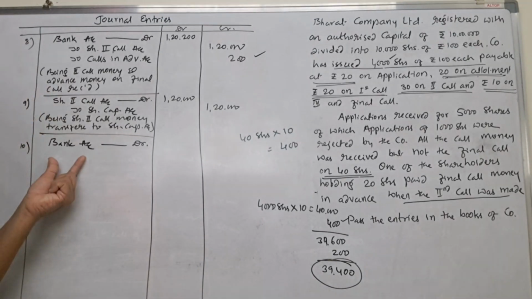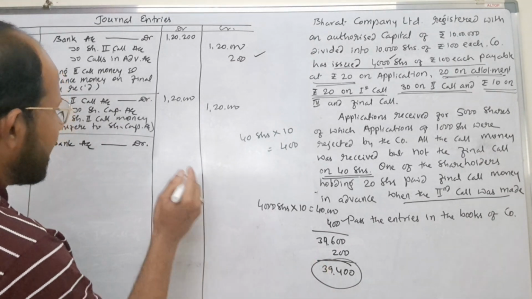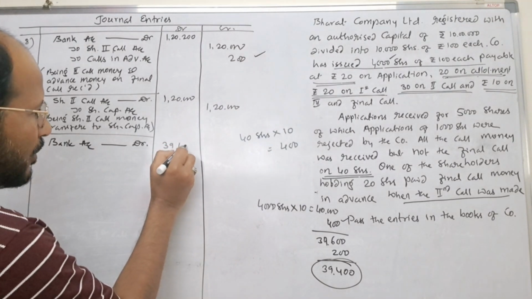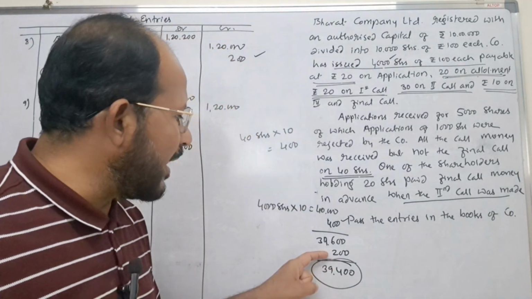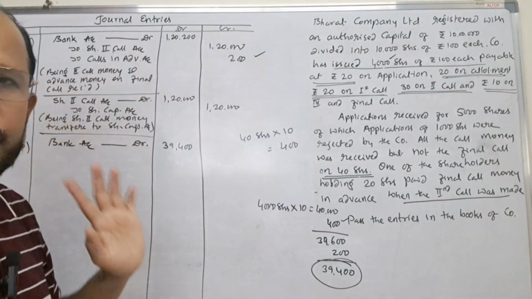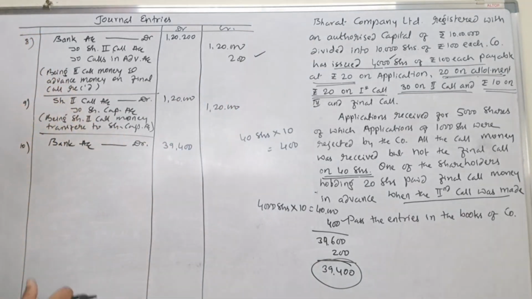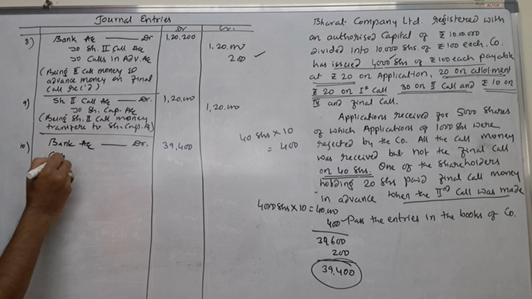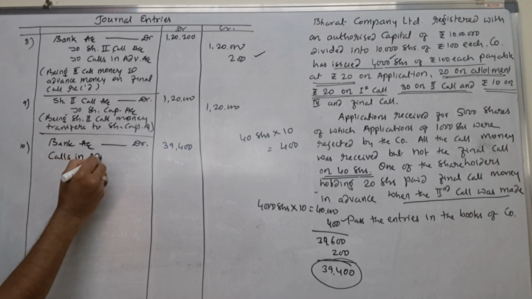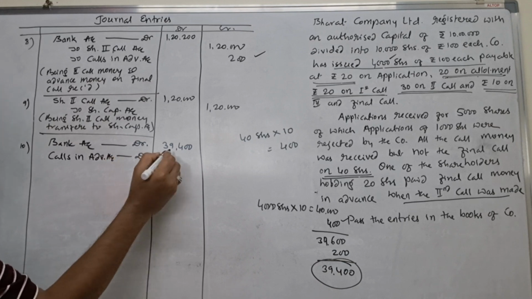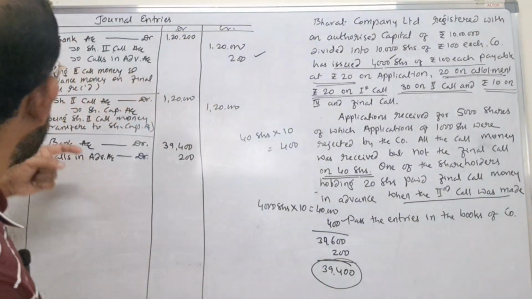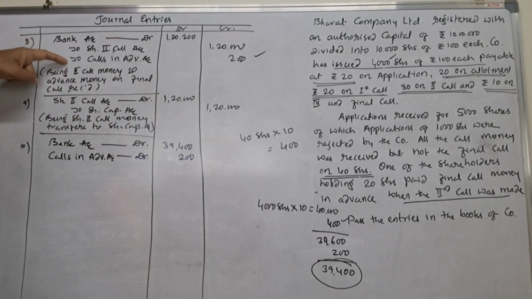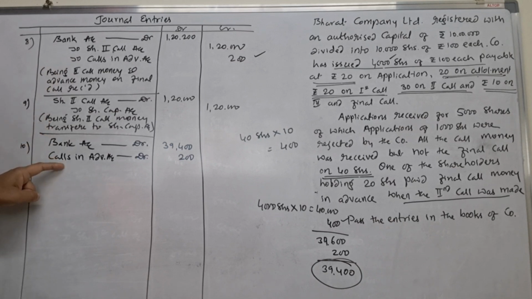Okay, fine. Now, bank account is to be debited. How much? 39,400. Try to understand here. 39,400 is the amount which the company is going to collect, and 200 is already received in advance from one of the shareholders. That will be adjusted now. Here you write calls in advance account is to be debited with the amount of rupees 200. Now you see here calls in advance account is credited here, and here that is debited. Therefore, this account gets adjusted. This account gets closed.